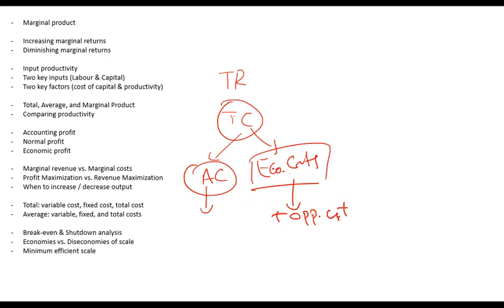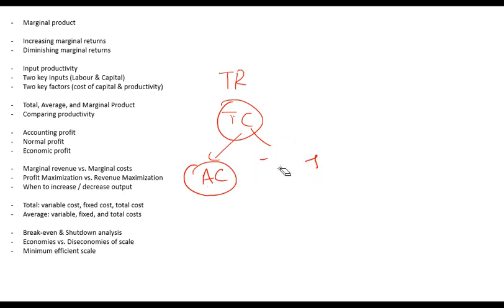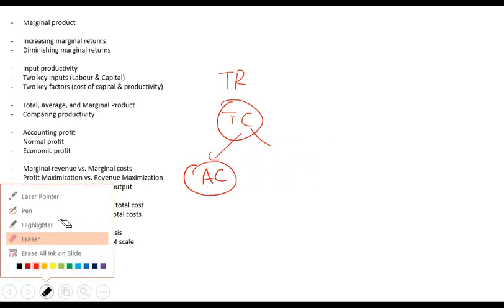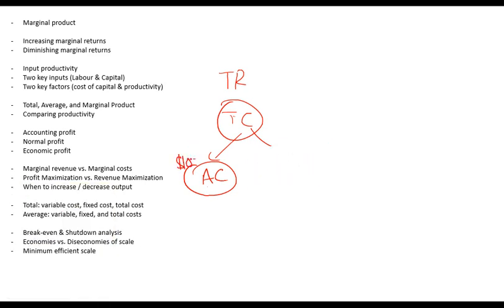Any problem so far? So let's say there is a company which has accounting cost of $100 and opportunity cost of $20. So its total cost is $120. This total cost is economic cost.